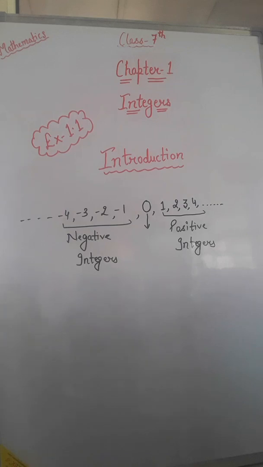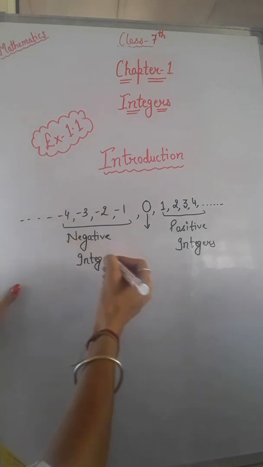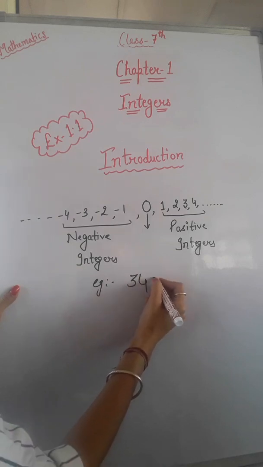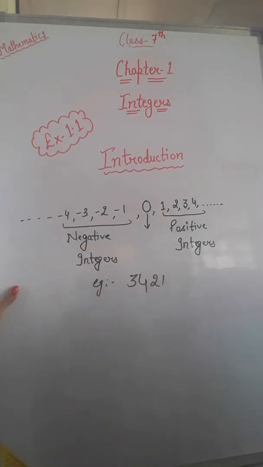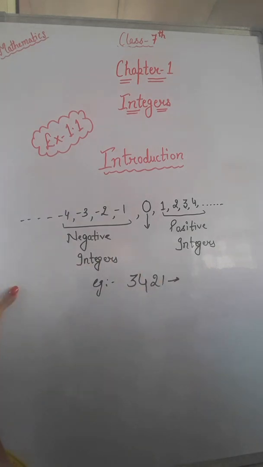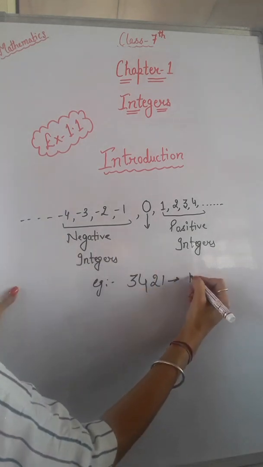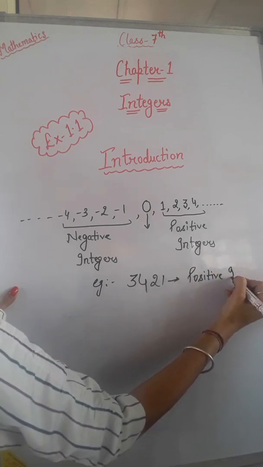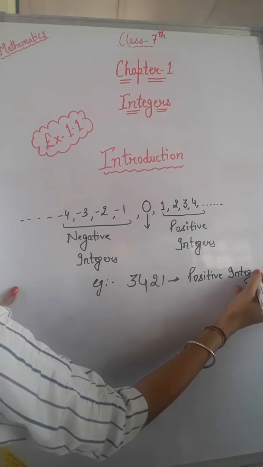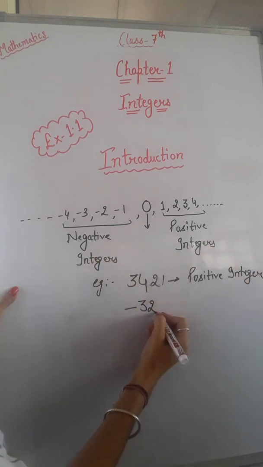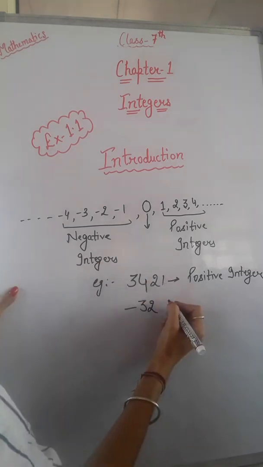Now let's take some examples of integers. Suppose we have a number like 3,421. So what is this? This is an example of integer. Which type of integer is this? This is your positive integer. Next, suppose we have another example like -32. Which type of integer is this?